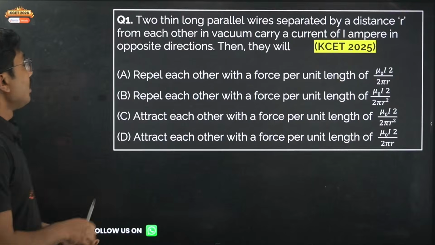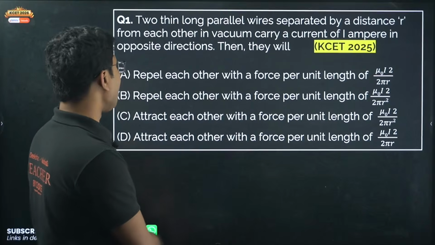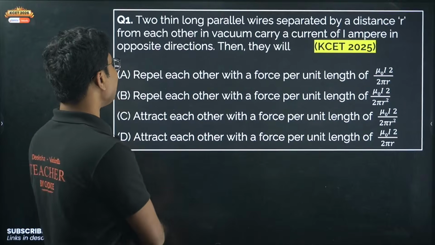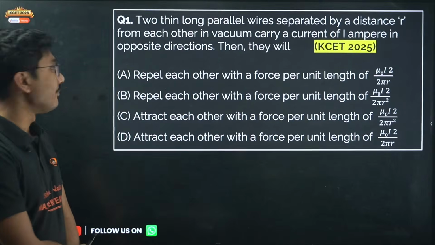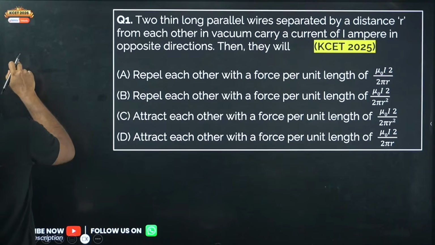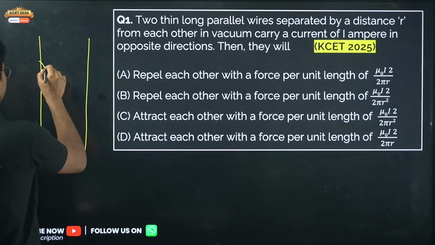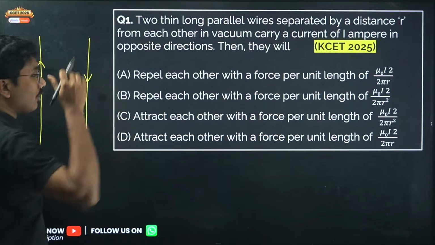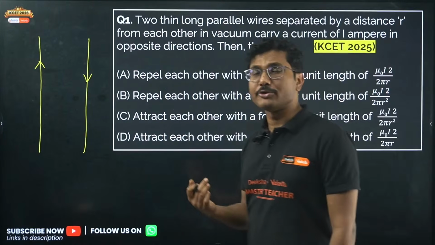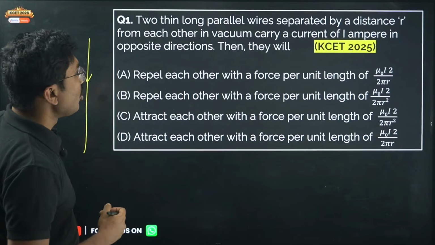Now let us start. 2 thin long parallel wires separated by a distance r from each other in vacuum carry a current I ampere in opposite directions, then they will. So 2 thin parallel wires carrying current in opposite directions. Opposite direction currents always repel each other, right? Same direction currents attract each other. Opposite directional currents repel each other.